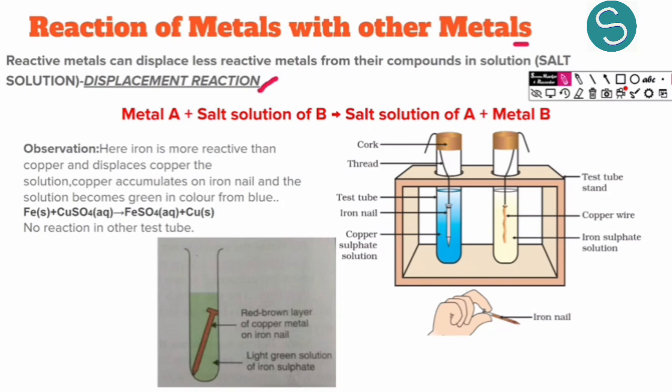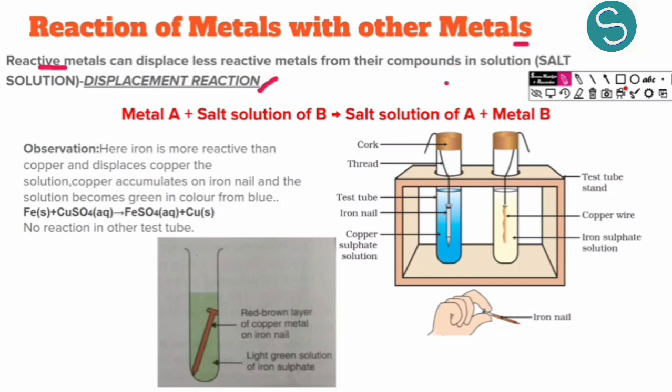So in that chapter we know that some metals are more reactive than other metals and they displace one metal from its salt solution. So what is happening? Let us see how one metal is reacting with another metal. Reactive metals can displace the less reactive metals from their compounds or from their salt solutions.